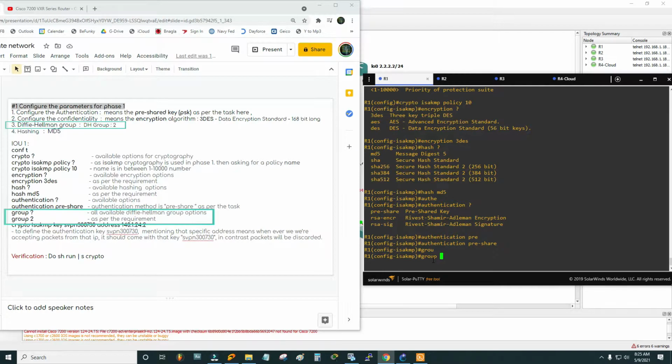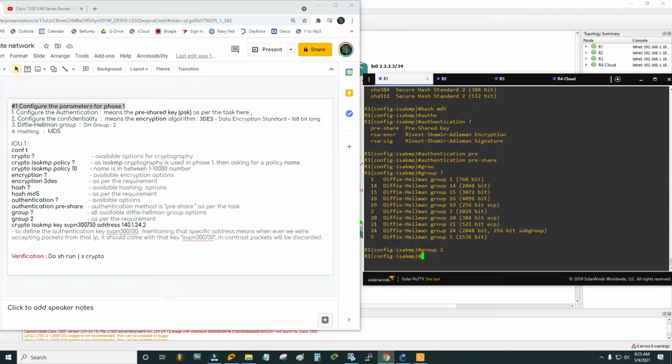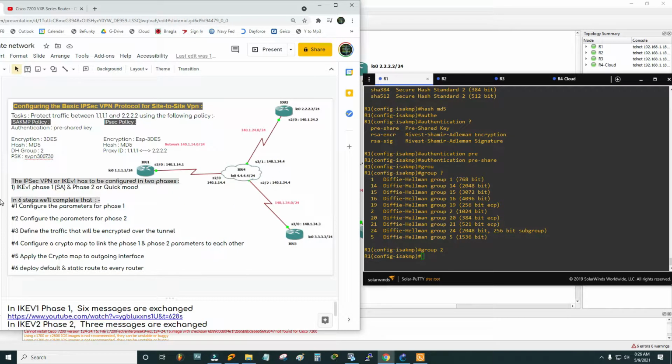And then we need to specify the Diffie-Hellman group. You see there are a lot of group numbers. We have to use group number 2, as that is our task. Diffie-Hellman group 2, and then we have to define the key. If you see the goal again, our key is SVPN30730. That is our pre-shared key. We have mentioned the pre-shared key before, but we have not actually defined the key.